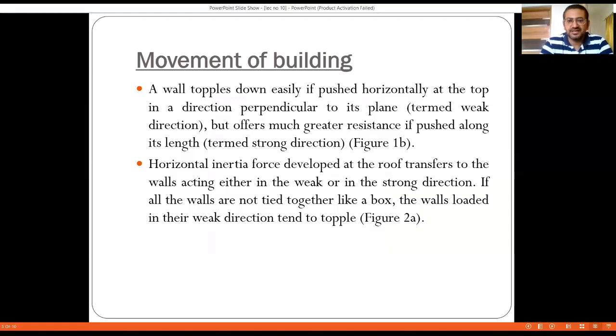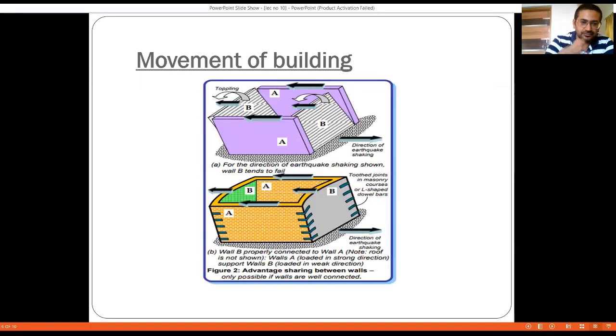Horizontal inertia force developed at the roof transfers to the walls, acting either in the weak or the strong direction. If all these walls are not tied together like a box, the walls loaded in their weak direction topple. Right. So in order to understand this, we have seen the force transfer is going to be from the roof to the walls and then to the foundation. Right. So as I said, all these three components, that is the roof, wall and the foundation, all need to act simultaneously and in a proper way. If any of these elements is not capable of resisting the forces, then the building is likely to collapse.